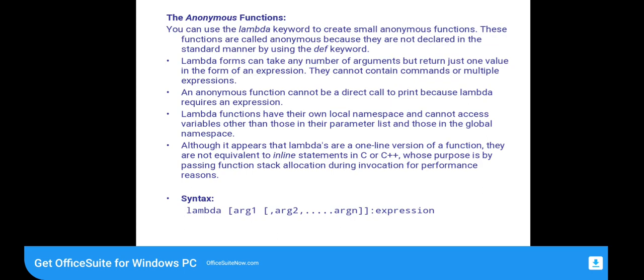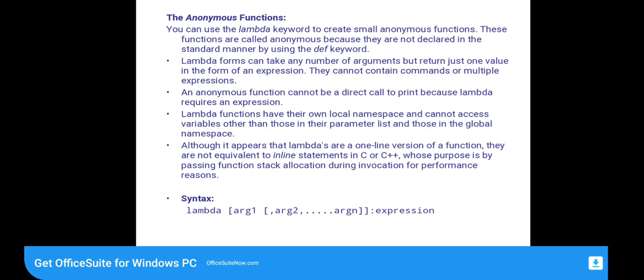Then these are anonymous functions. You can also use the lambda keyword to create small anonymous functions. These functions are called anonymous. Lambda forms can take any number of arguments but return just one value in the form of an expression. It cannot be a direct call to print, because lambda requires an expression.